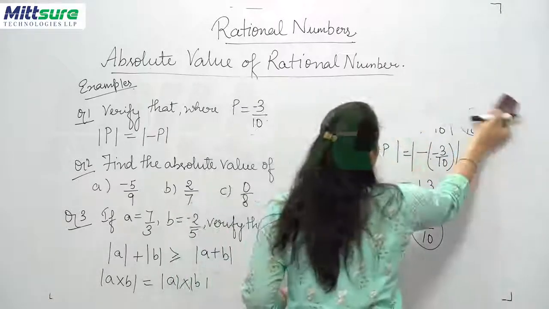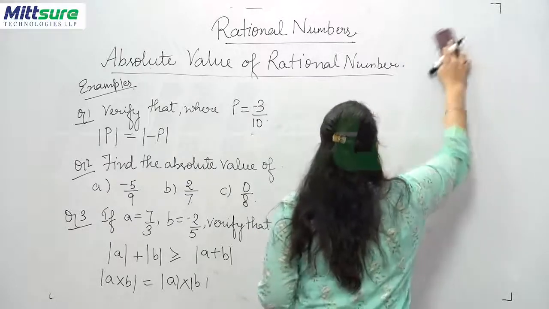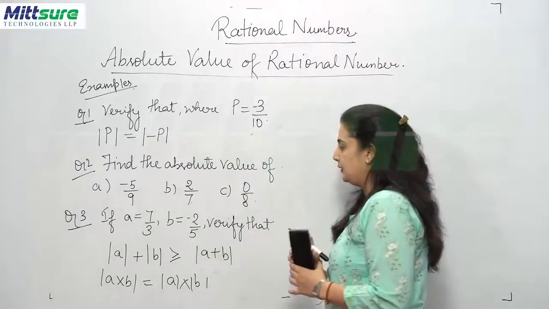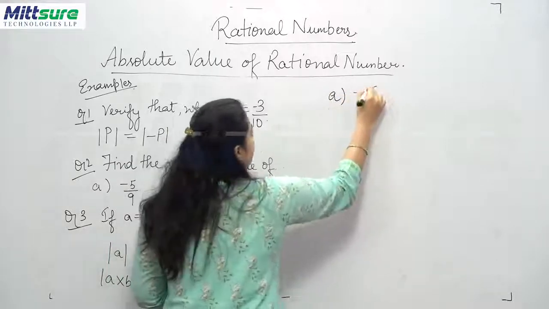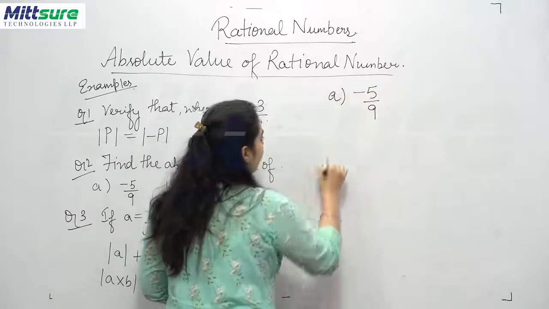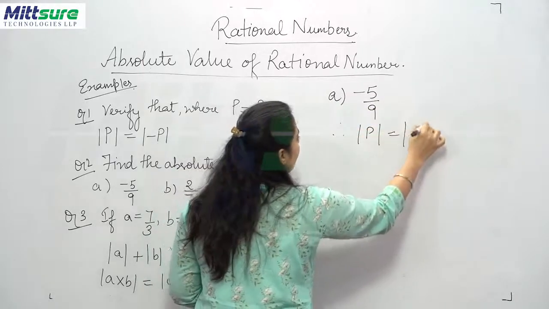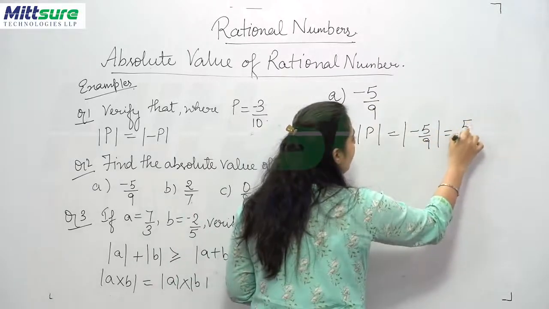Now let's come to the next question. In the next question, you just have to write the absolute value of the given numbers. So let's take number 1, that is minus 5 upon 9. Therefore, mode P is equal to mode minus 5 upon 9, that is 5 upon 9.